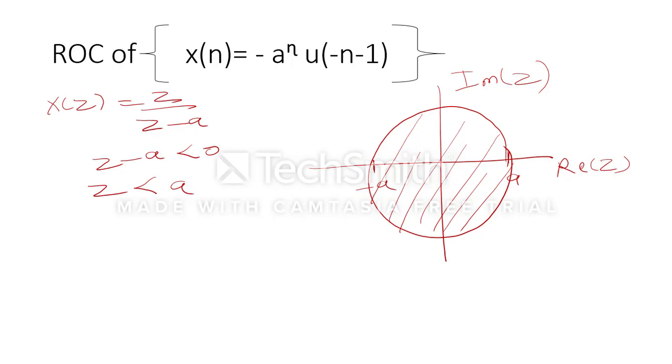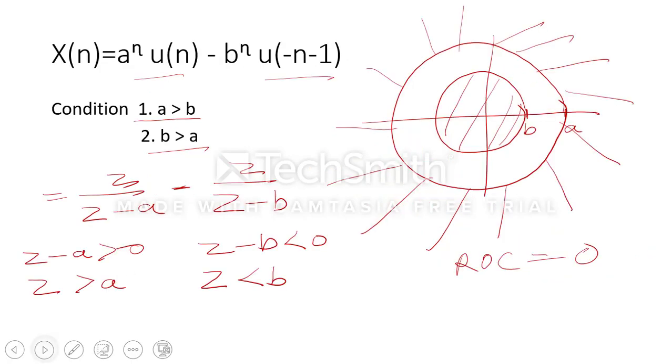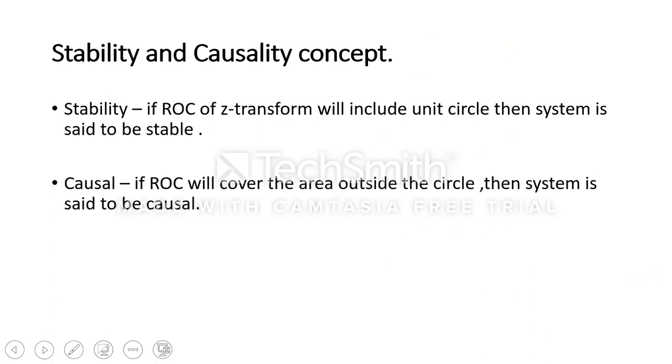Suppose here in this numerical we assume that a is 2. So somewhere a equal to 1 will lie over here. We can see that in this case the ROC is including the unit circle, so this is a stable system. But when we talk about causality, for causality the ROC should be outside the circle, but here the ROC is inside the circle, so that's why it is a non-causal system. In this way, we can find the causality and stability of the system.